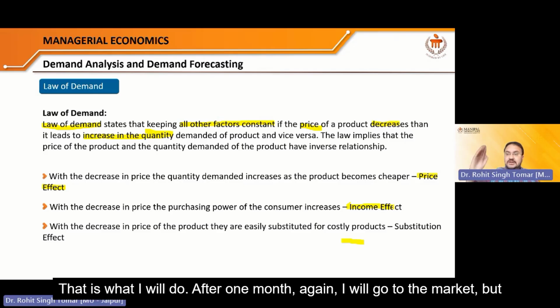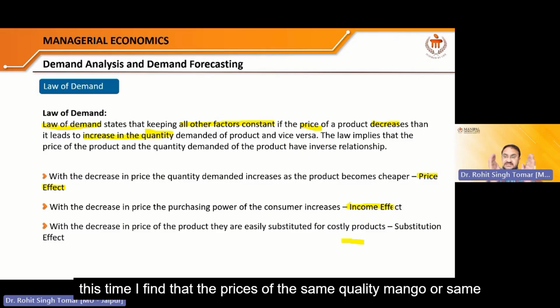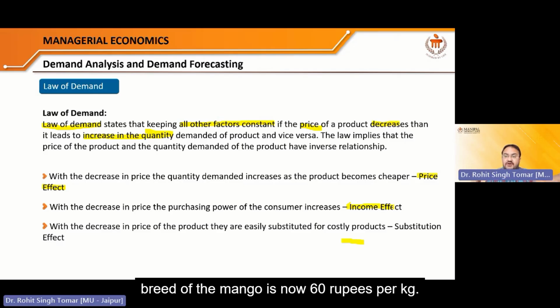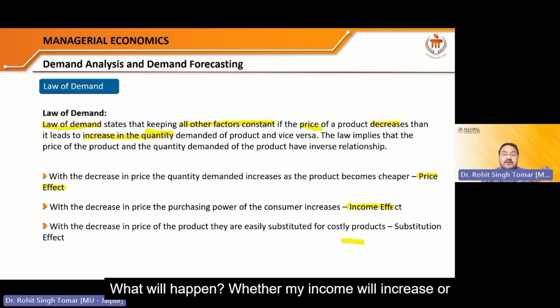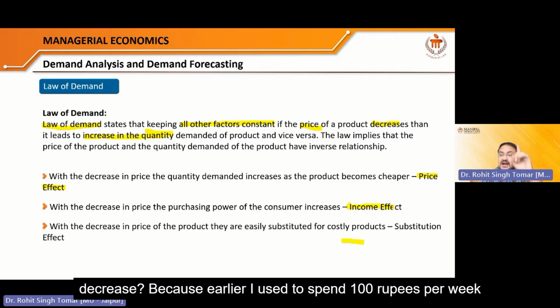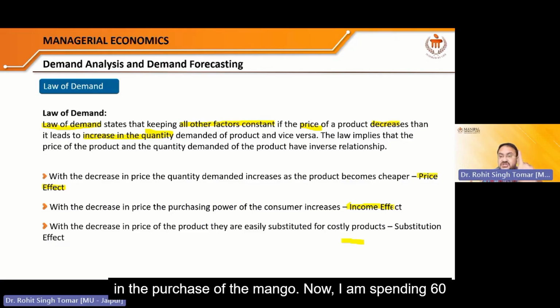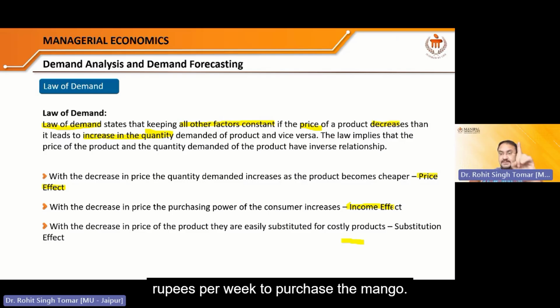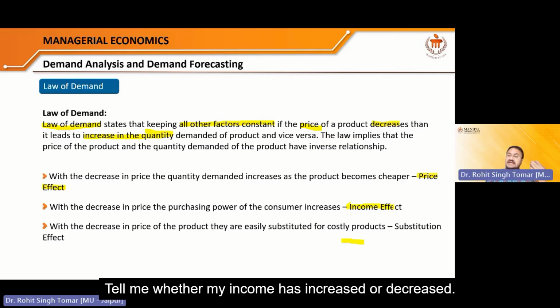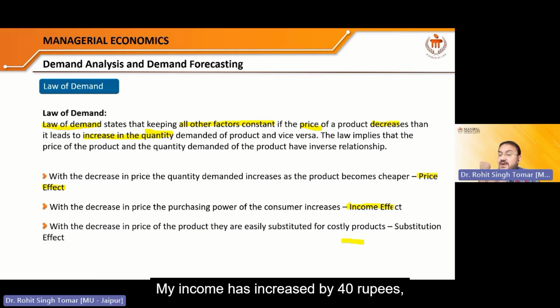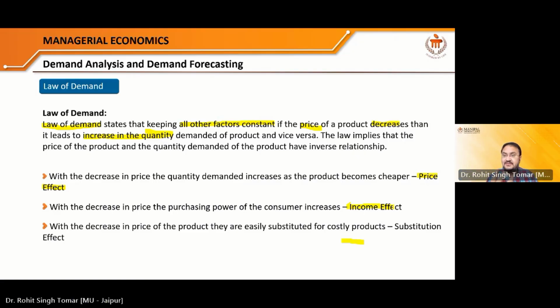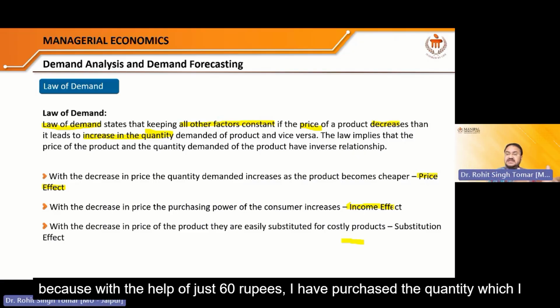After 1 month, again I will go to the market, but this time I find that the price of the same quality or same breed of mango is now 60 rupees per kg. What will happen? Whether my income will increase or decrease? Earlier I used to spend 100 rupees per week on mangoes. Now I am spending 60 rupees per week. Tell me whether my income has increased or decreased. My income has increased by 40 rupees, because with just 60 rupees I have purchased the quantity which I wanted.